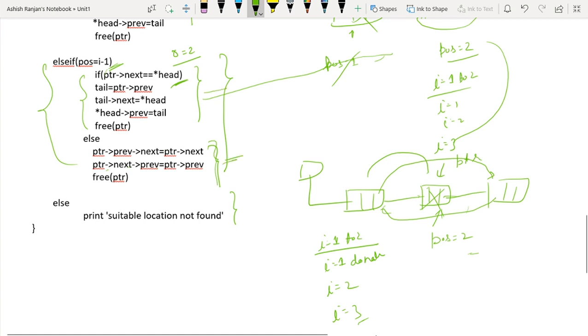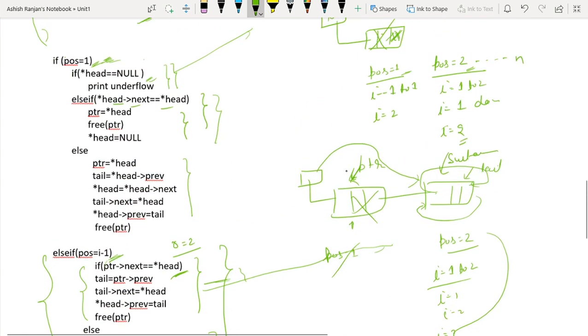This case will execute when the list has more than one node and we are trying to delete the last node. This case will execute when the list is empty. When single node, this case will execute, and this case will execute when we have more than one node and we are trying to delete the first node. So this is all about deletion at a specific position in a doubly circular linked list. Thank you.